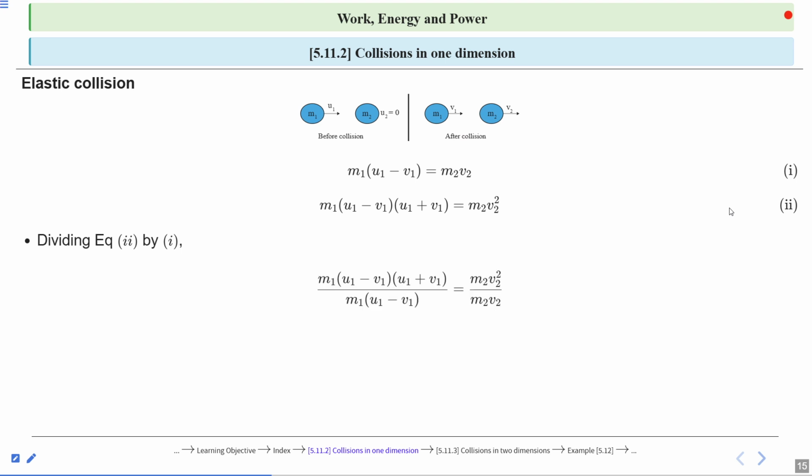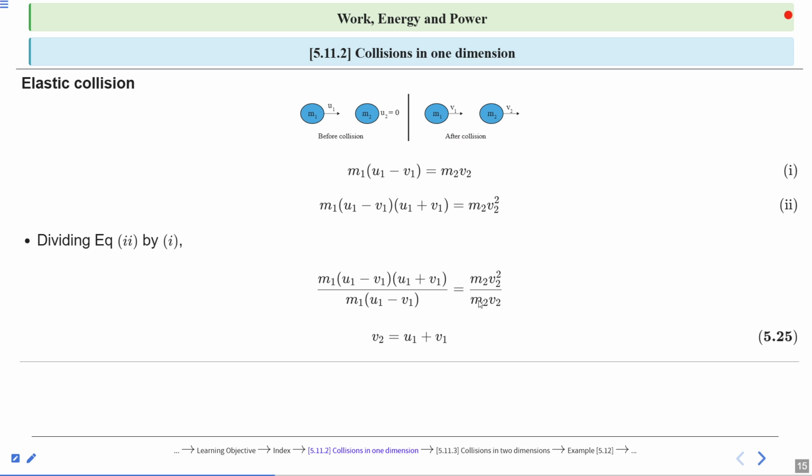So it will be m1 (u1 minus v1)(u1 plus v1) divided by m1 (u1 minus v1) is equal to m2 v2 square divided by m2 v2. Yes or no? After division, equation will be this. So m1 cancel out.